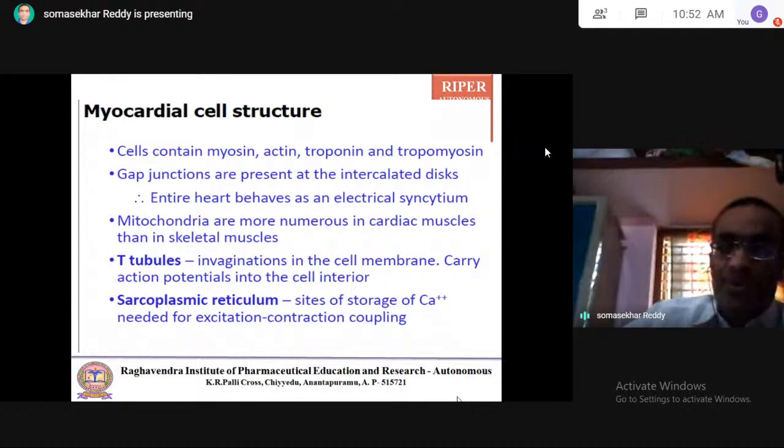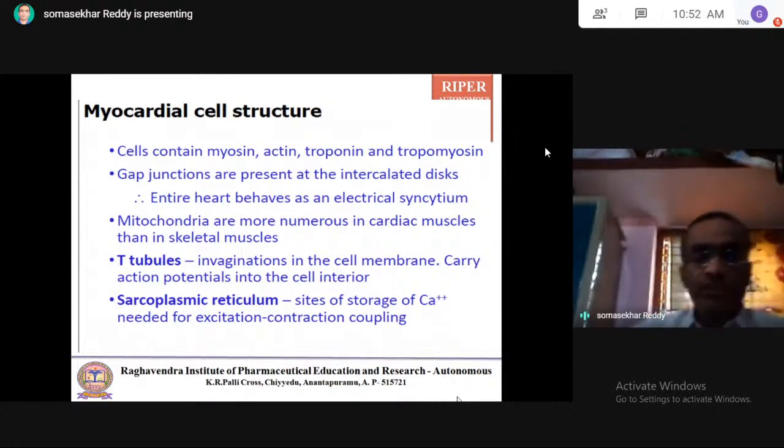Mitochondria are more numerous in cardiac muscles than in skeletal muscles. Remember, that means a greater number of mitochondria are present in cardiac muscle than in skeletal muscle. That's why the heart requires a continuous supply of energy. The abundant availability of mitochondria in cardiac muscle helps in supplying the energy.